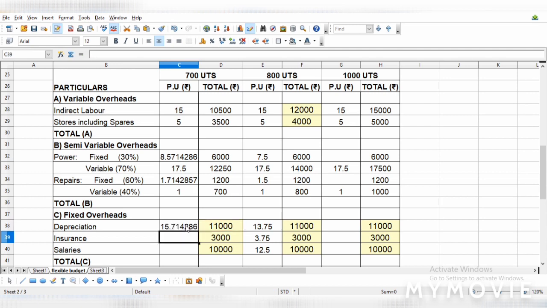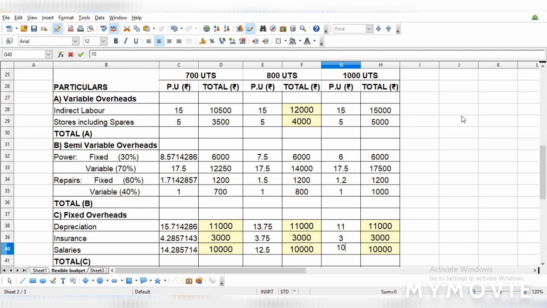That's it. Okay. So just fill up all the per unit cost, since we need to find out the per unit cost also. So here 6000 divided by 1000, it should be 6 rupees, and 1200 divided by 1000, it should be 1.2, and 11,000 divided by 1000, 11 rupees. Here it should be 3, and then it should be 10.